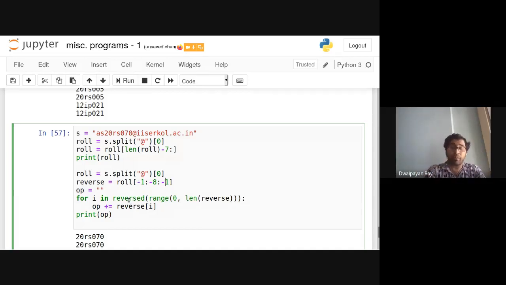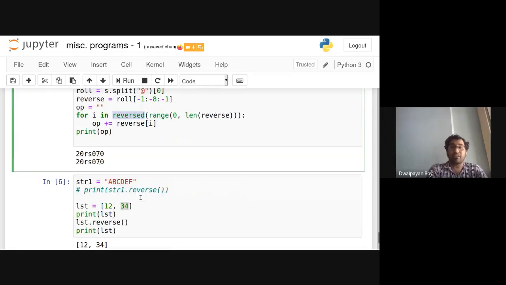From there we have encountered this reversed. This reversed function, mind it, is an inbuilt function, and we can use this for any sequence data types. But this reverse function is a method of a list data type. Can you now differentiate between reversed and reverse? Is it clear now? Yes, sir.